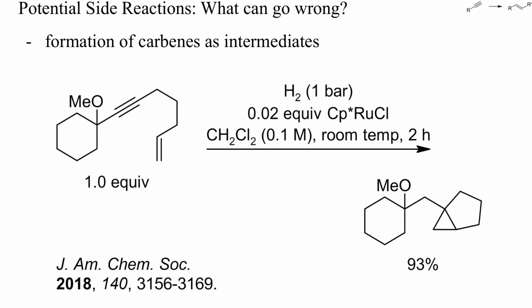Some metals can form carbene complexes upon reaction with alkynes. These complexes do sometimes react like carbenes and can undergo insertion or cycloaddition reactions, as in this example.